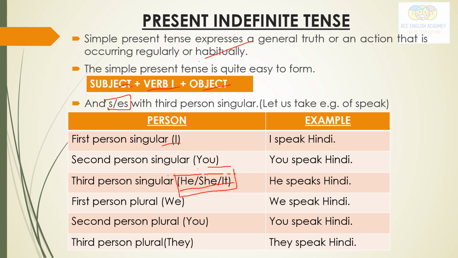So with the rest, we will just use the first form of verb, but with third person singular, we are going to use s/es. See here, I speak Hindi, you speak Hindi, we speak Hindi, you speak Hindi, they speak Hindi. But here, the third person singular, he speaks Hindi, with s. Or she goes to market. So that will be with es.